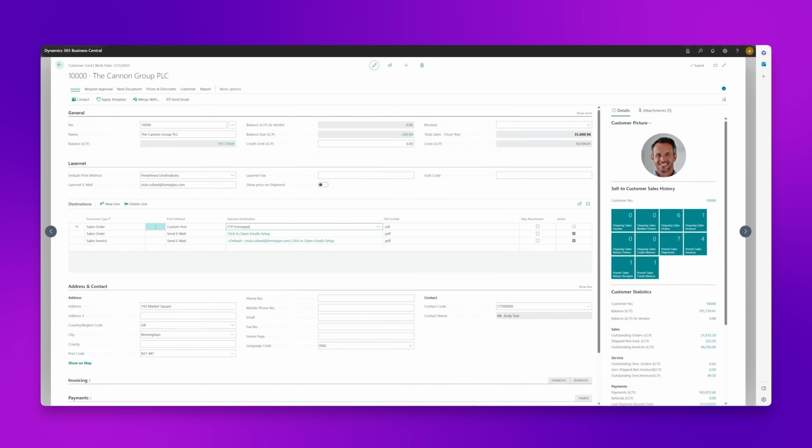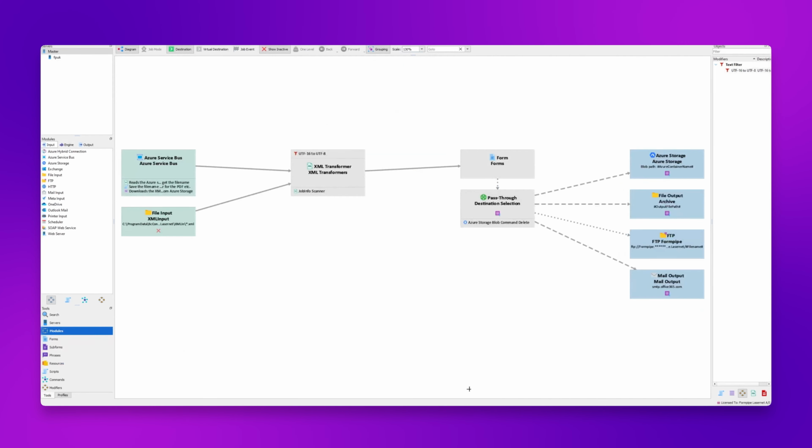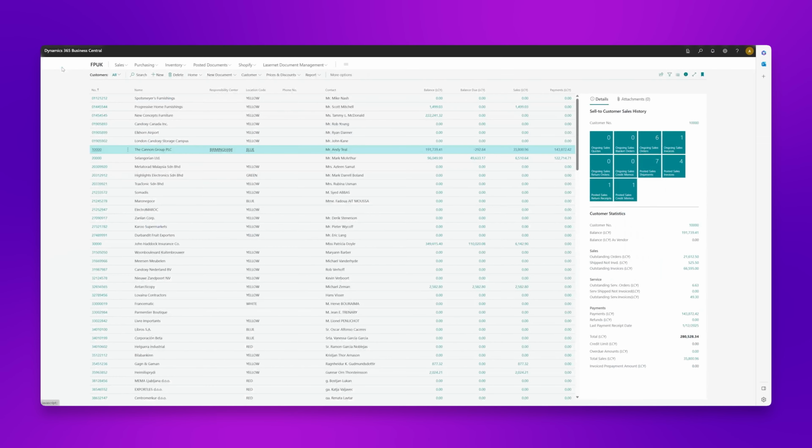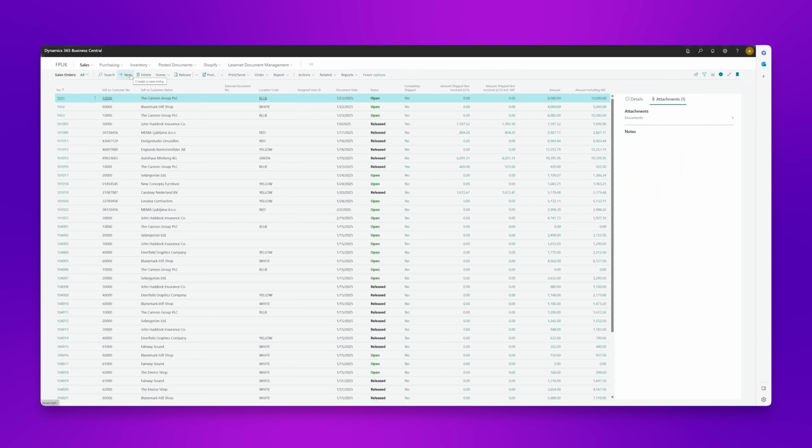Now, just to show you the actual workflow in the Lasernet developer, I've already configured an FTP output containing the connection settings, so everything's set up and ready to go. All I need to do now from a user's perspective is actually go and execute a sales order report for the Canon group. So let's just go into sales orders. Select the Canon group. And then if we actually print a sales order off, print confirmation.